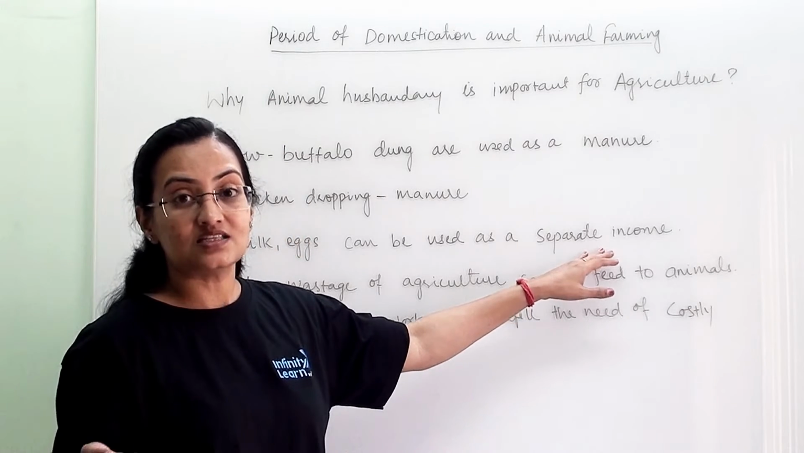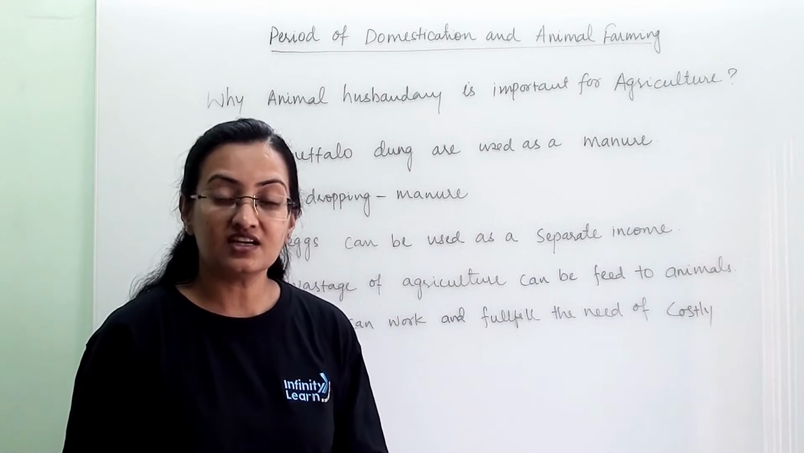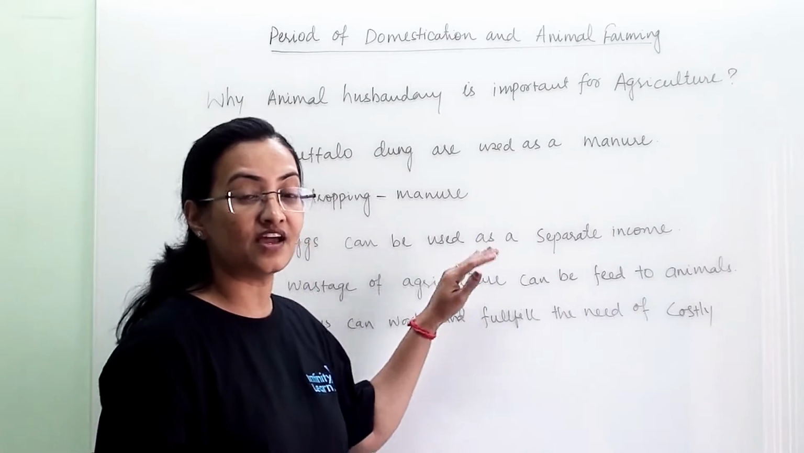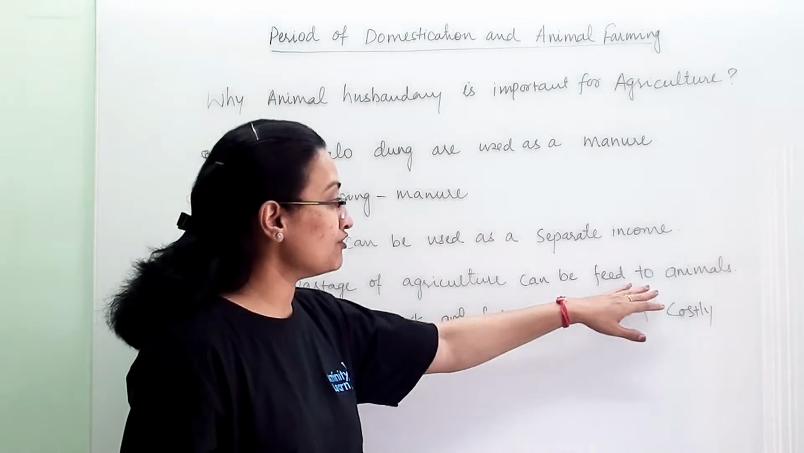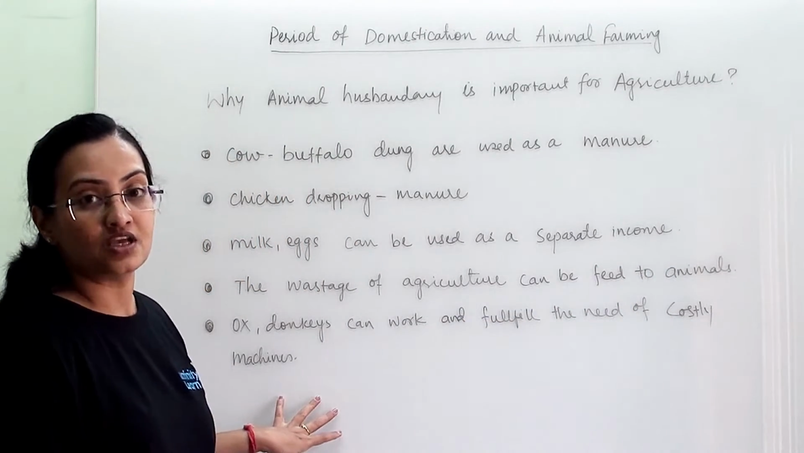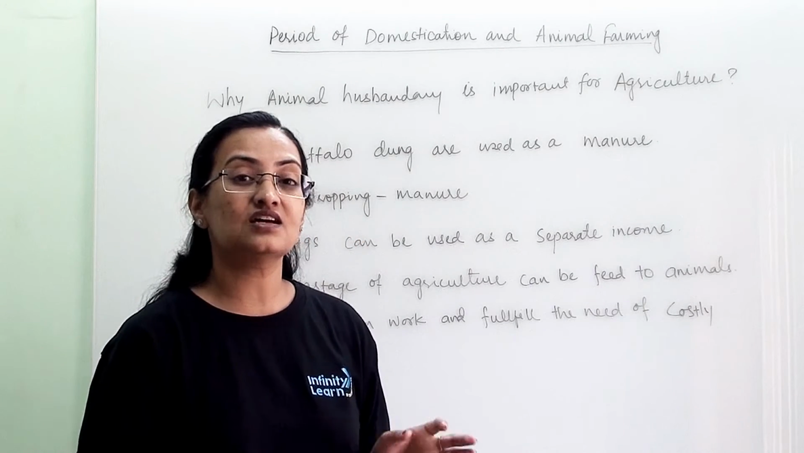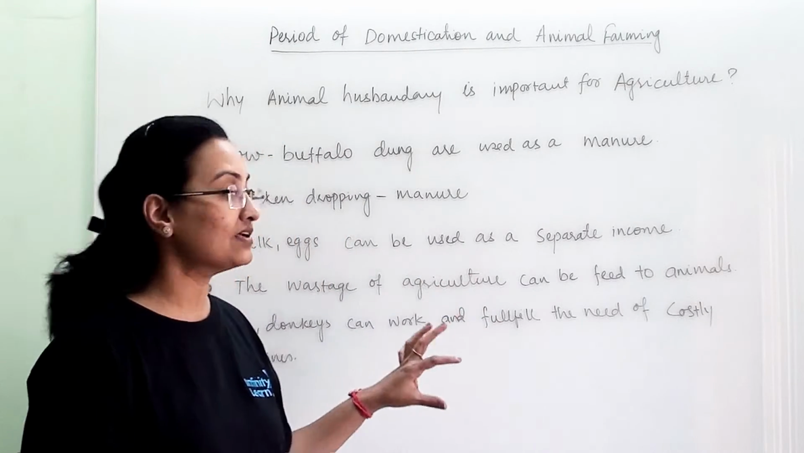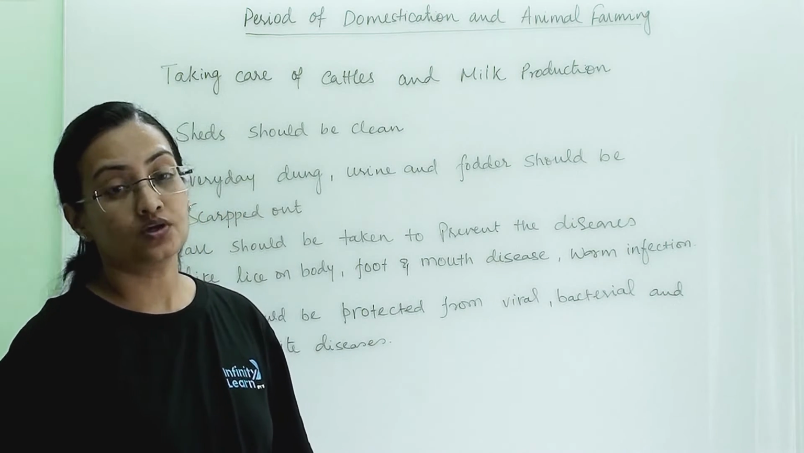There may be a bad season, bad rain, and there are chances that the entire crop can be wasted and fail. At that time, this side income will help you to survive and go ahead. The wastage of agriculture can be fed to animals. Ox and donkeys can work and fulfill the need of costly machines. If you cannot afford a costly machine, these animals can suffice the need. These are some of the advantages which farmers will get only if they rear cattle and domesticate some animals.